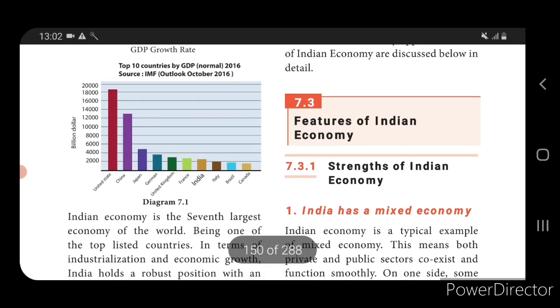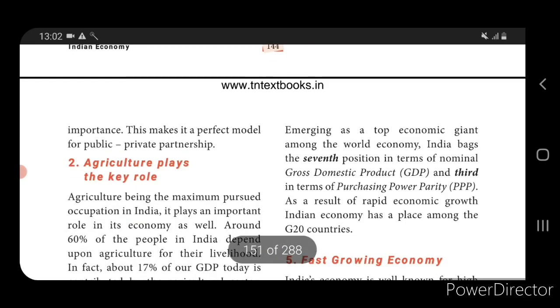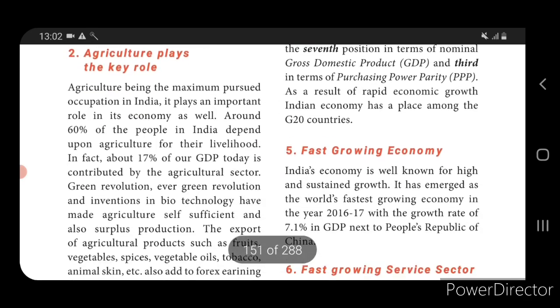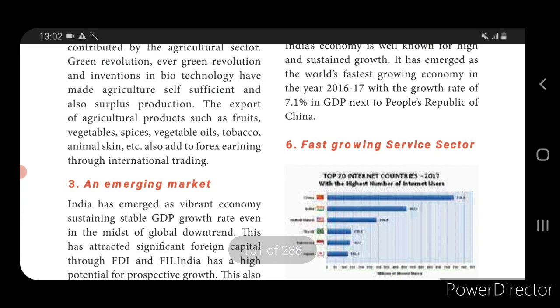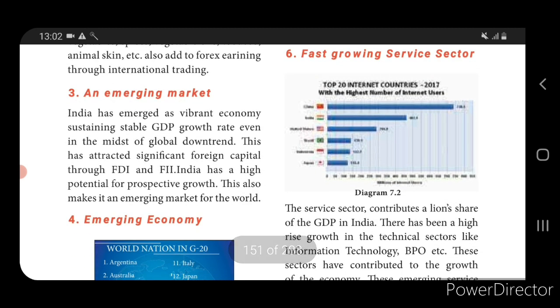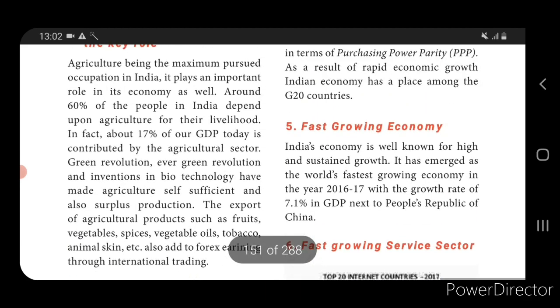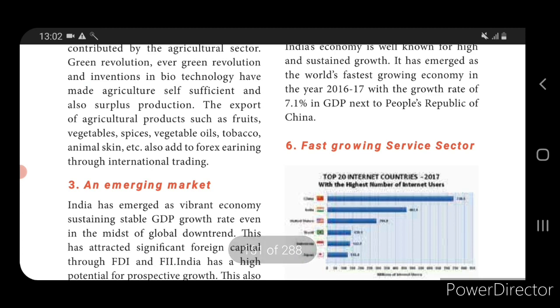First one, India has a mixed economy. The second strength of the Indian economy is agriculture. The third strength is the emerging market. And the fourth one is the emerging economy. The fifth one is a fast growing economy. The sixth strength of the Indian economy is a fast growing service sector.